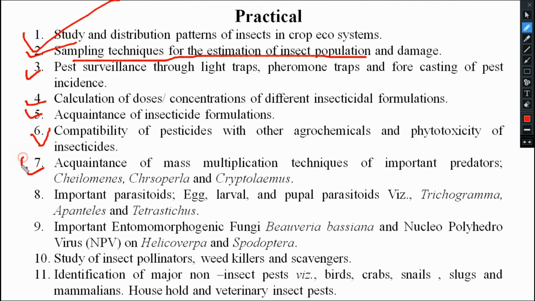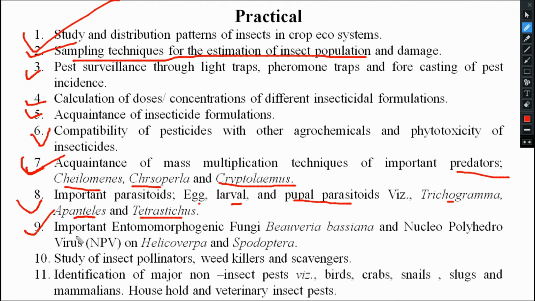These are very interesting topics. So in the seventh we will study the mass multiplication of predators like Chilomenes sexmaculata, Chrysoperla carnea, Cryptolaemus montrouzieri. These are the scientific names. We will study in this experiment. Okay. So many videos are there, no problem, you can easily understand. Then the eighth one, that is important parasitoids: mass multiplication of egg parasitoid like Trichogramma, larval parasitoid like Apanteles or Bracon hebetor, pupal parasitoid like Tetrastichus israeli. These things we will see there. These are the genus and species names I am telling.